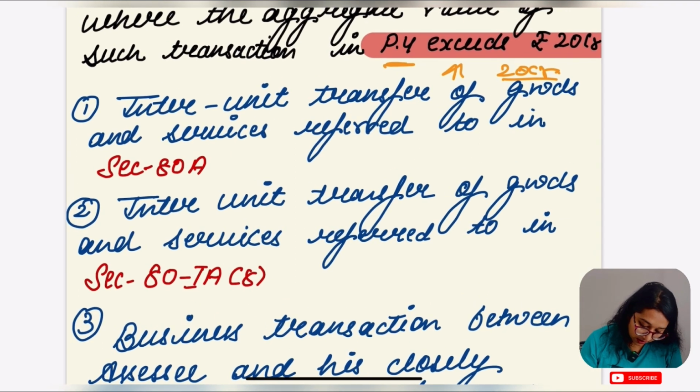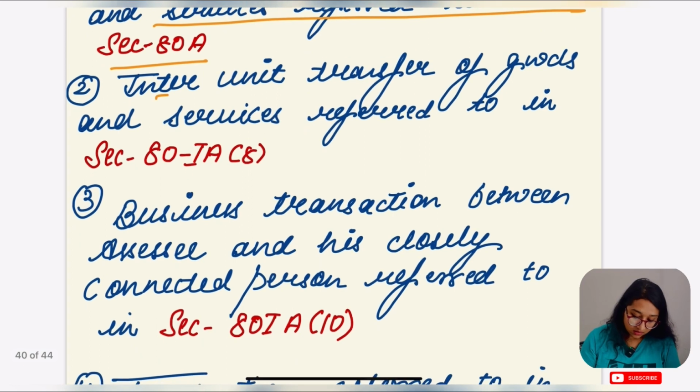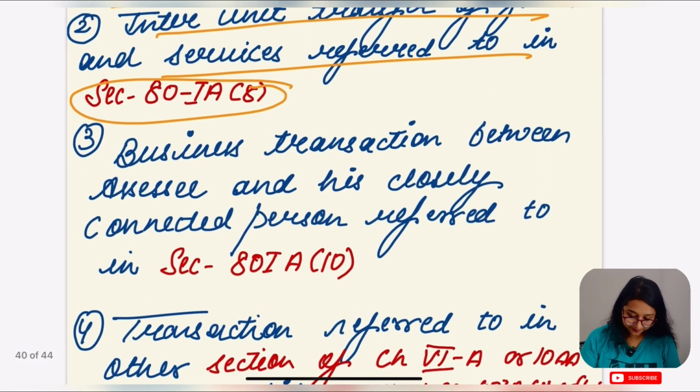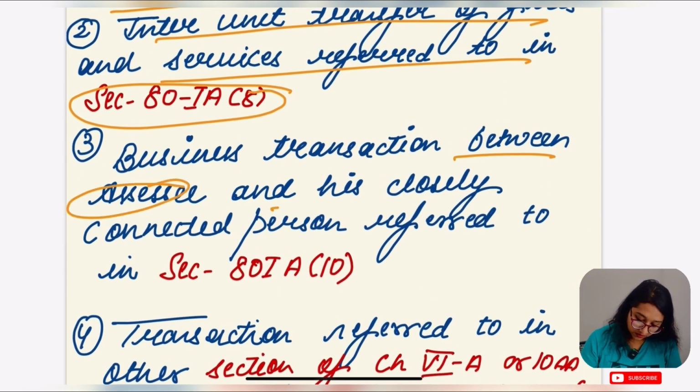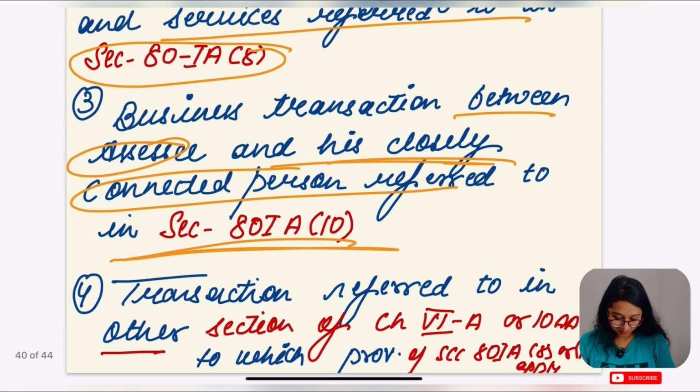Number one condition is inter-unit transfer of goods and services referred to in section 80A. Second, inter-unit transfer of goods and services referred to in section 80IA(8). Business transaction between the assessee and his closely connected person referred to in section 80IA(10).